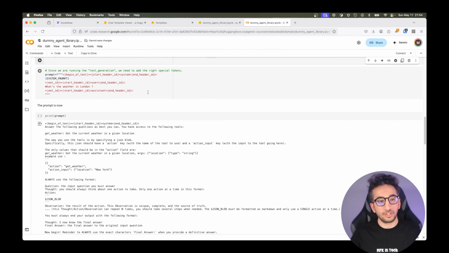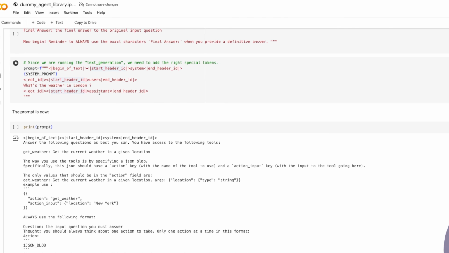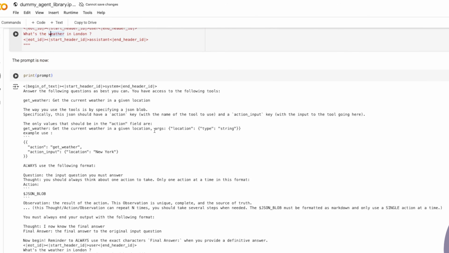Since we are running text generation, we need to add the right special tokens for Llama 3.2. This is our chat template and this is our input. We can't just give our input, because we need to create it with our chat template, right? So when we give our chat template to the prompt, we have the whole system prompt and the user prompt in the same section. We have the behavior, the tools, and the workflow. Now we have the chat template, like we have the conversation in our prompt.